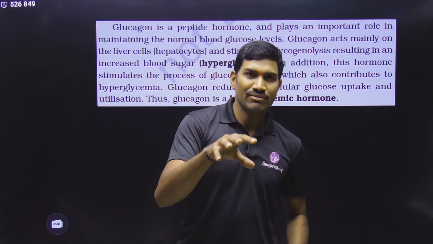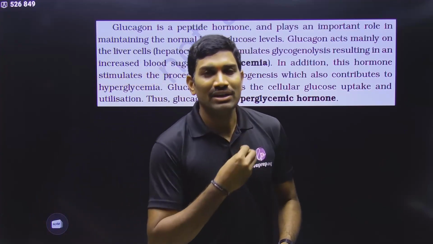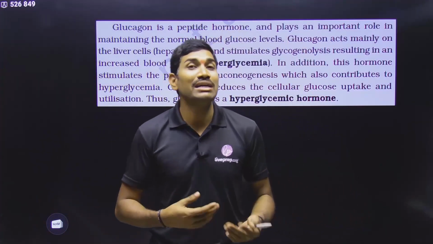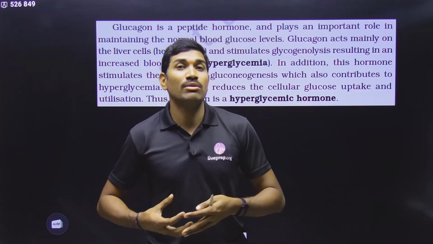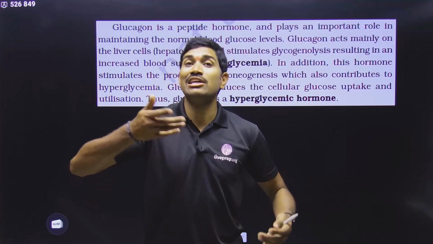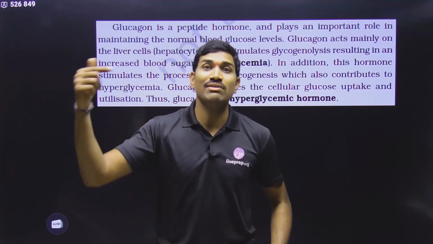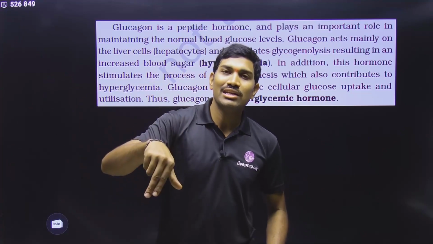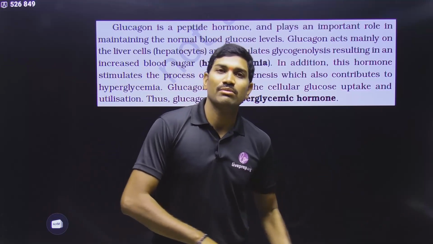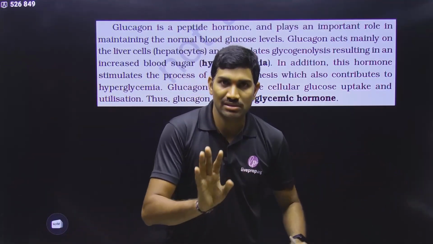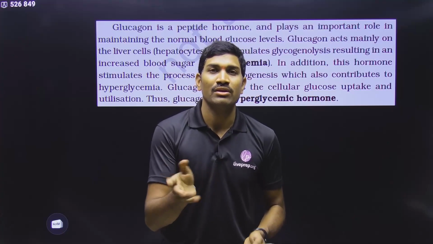Remember? So now with this information, we need to come back to our original condition. Suppose we are eating food. After eating, in the digestive system, the food will be digested. The digested food will be absorbed into the blood. When the digested food is absorbed into the blood, the blood glucose levels will increase all of a sudden. Now insulin will be released. Because of the insulin release, what happens? The blood glucose will be taken up by the cells, and excess glucose will be stored by the liver, and also by the skeletal muscle cells, and even by the adipose tissue, right, fat tissue. So this is what is happening.